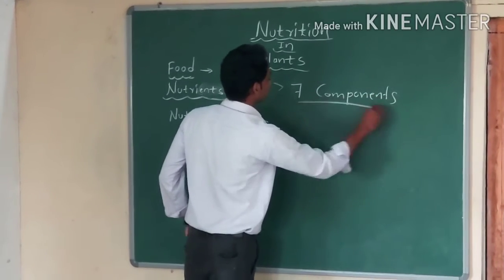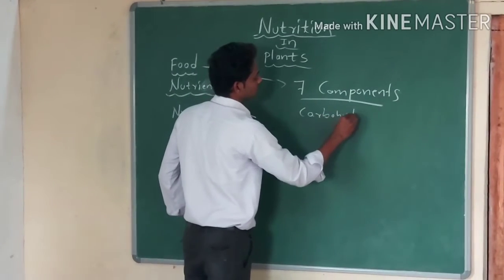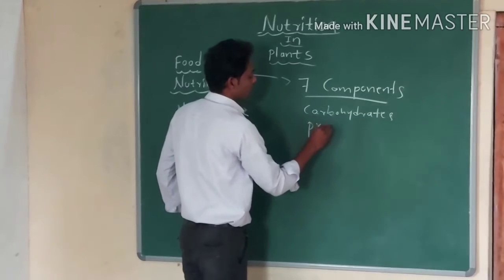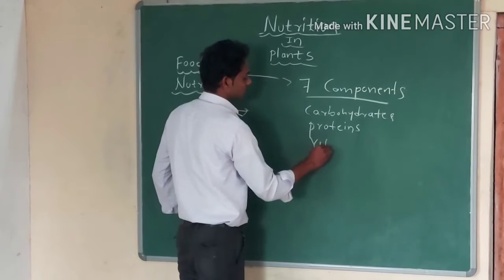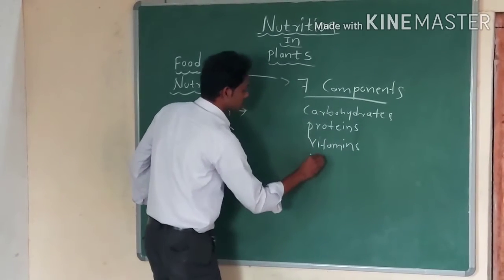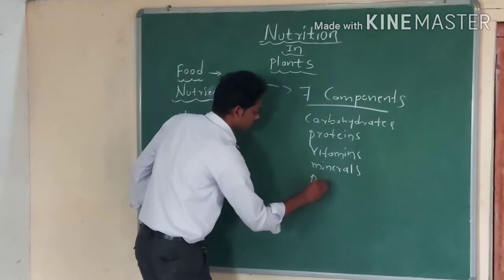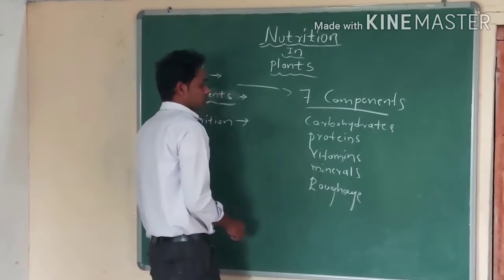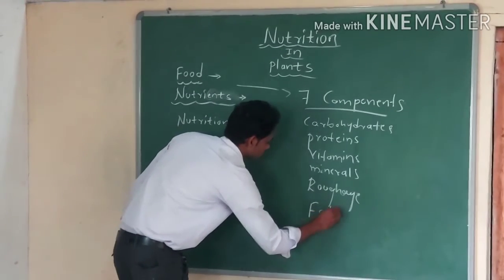They are carbohydrates, proteins, vitamins, minerals, roughage, fats, and water.